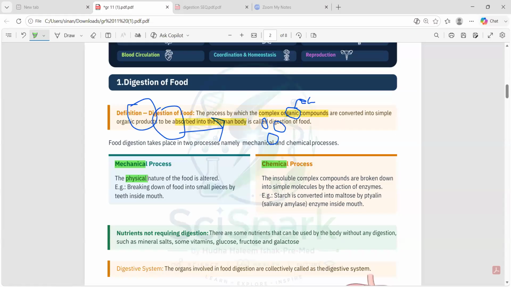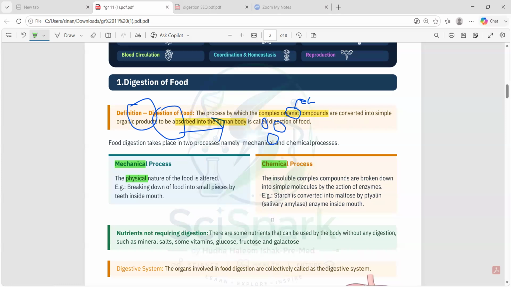So in a mechanical process, the main thing that happens is what? The nature of the food is altered physically. So what are the examples? Breaking down food into small pieces by teeth inside the mouth. So teeth are like the knives, right? There are different methods of grinding the food and smashing the food and stuff. So all these teeth will change the nature of the food physically. So we call this the mechanical process.